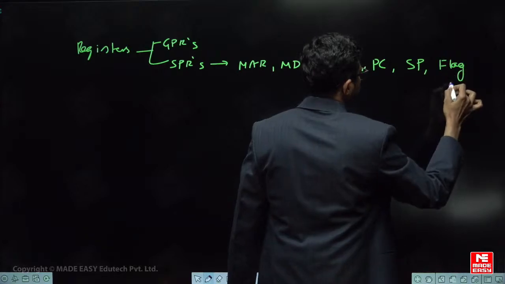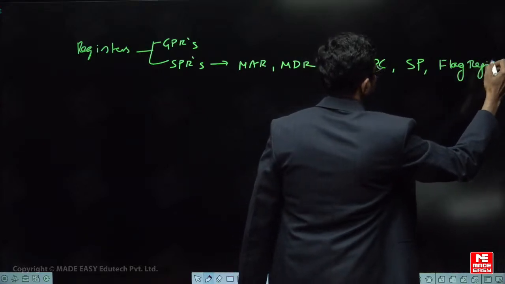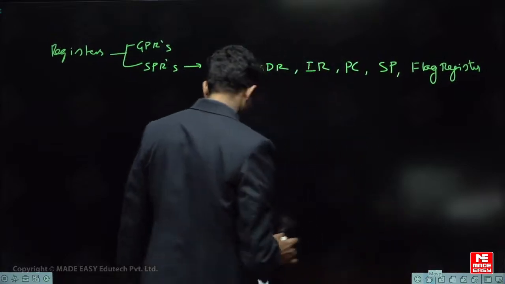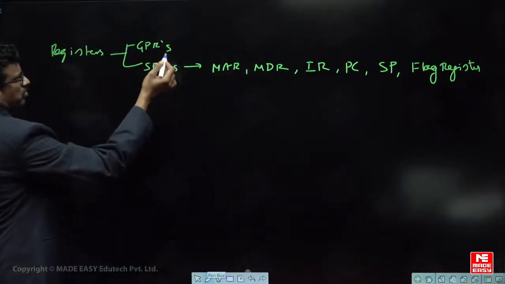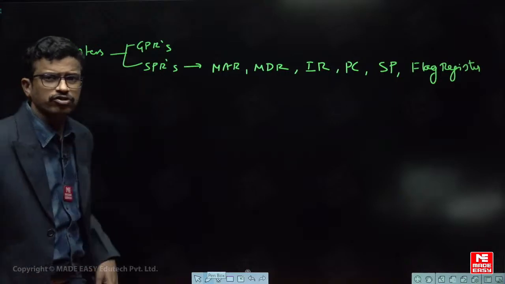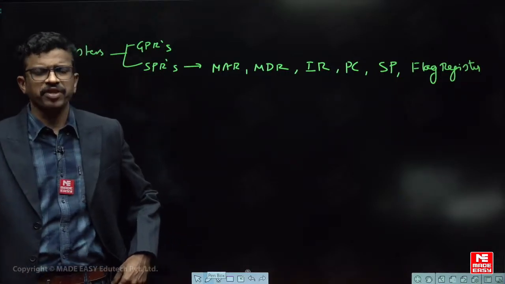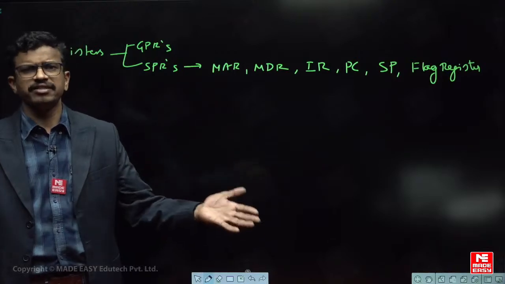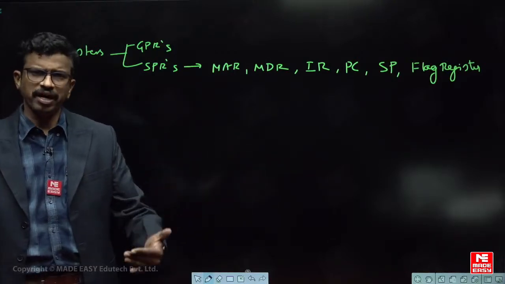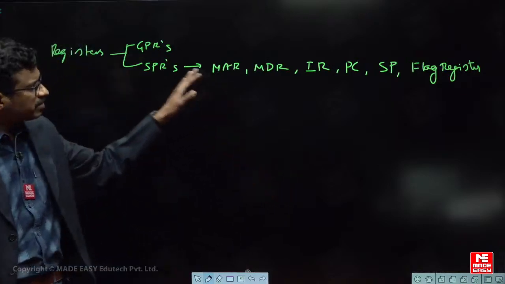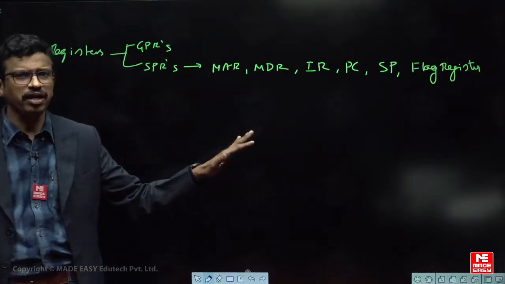Sometimes it is also called the status register. These are the important registers possible in CPUs. Based on the processor, general purpose registers can vary: the 8085 has B, C, D, E, H, L; the 8086 has AX, BX, CX, DX, and so on; in some processors you may have R0 to Rn-1. But these are the basic special purpose registers.